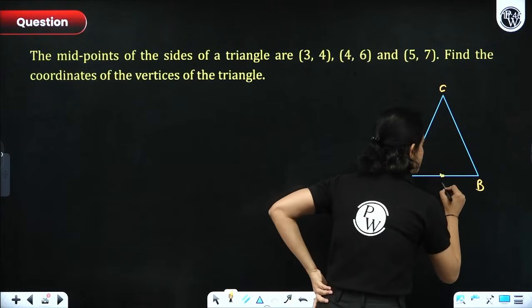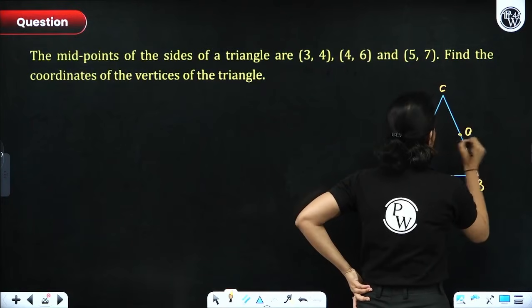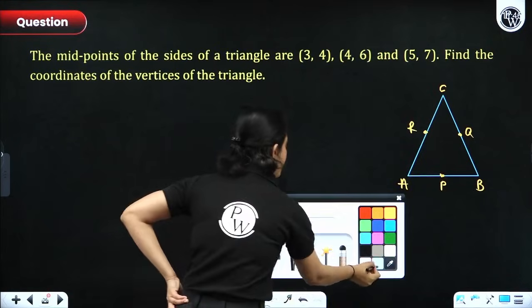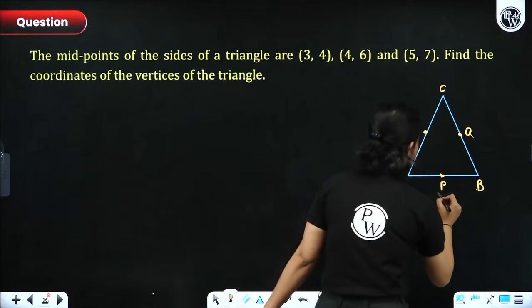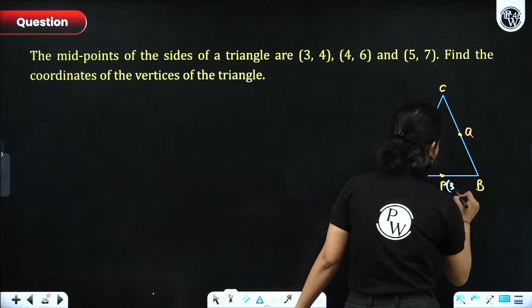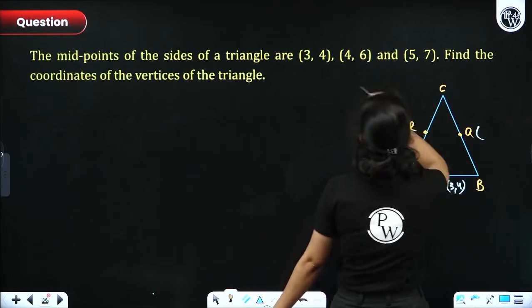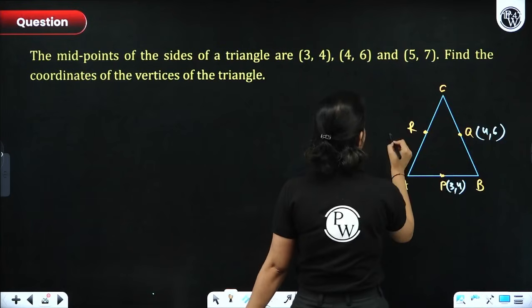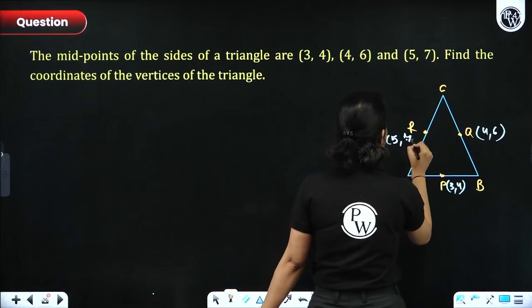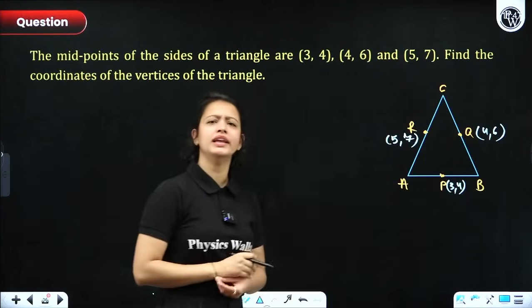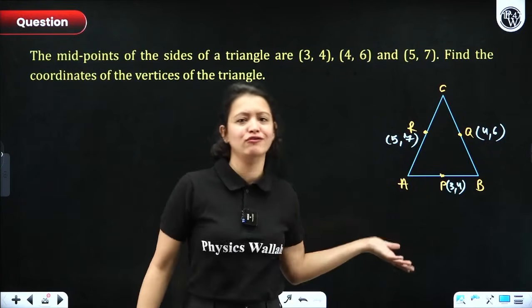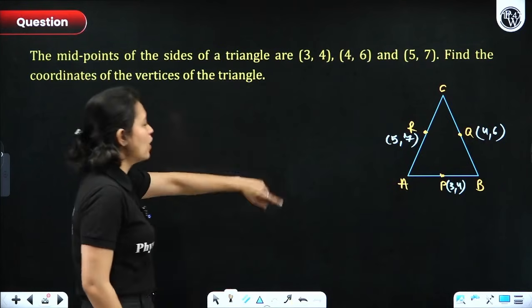So let's suppose this is P, this is Q, and this is R, everyone. So the coordinates of P, Q and R are given, right? So let's write these down. Here P is 3, 4. Here Q we can write as 4, 6. And finally R as 5, 7. So always, guys, in coordinate geometry, if you are feeling confused, draw the diagram. It will be very helpful for you. Okay? Chaliye. Now, let's start.